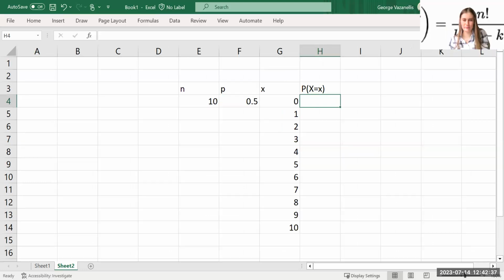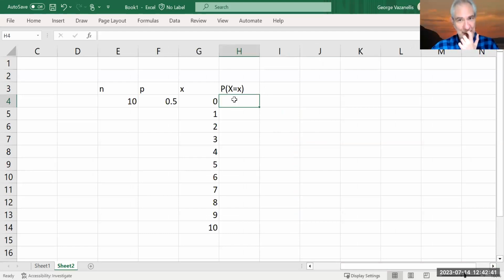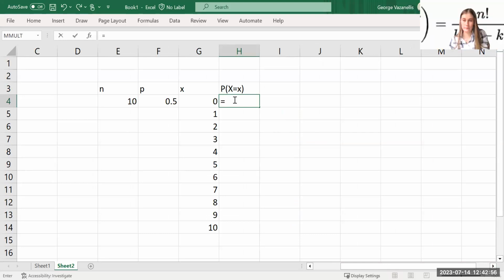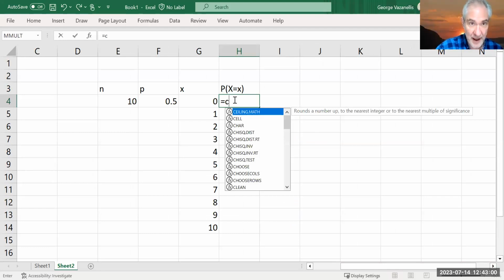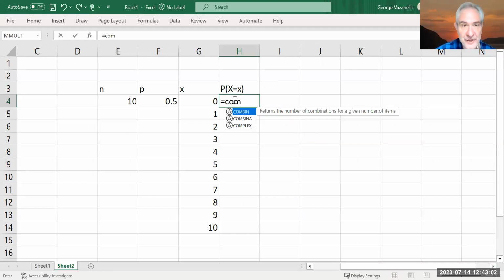Whenever we get a chance to show off, we take advantage of that. So here we're going to have equals, and let's actually use the formula that we talked about. I think the first bit would be combinations. So if I start typing COMB, yeah, combinations.